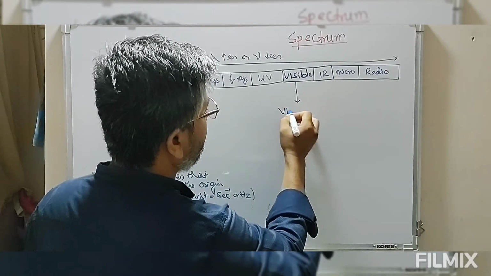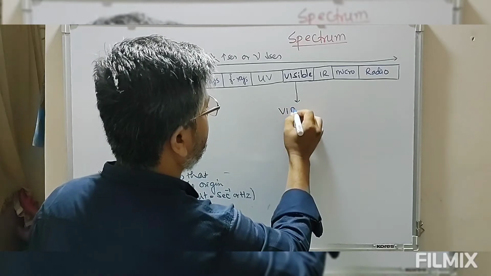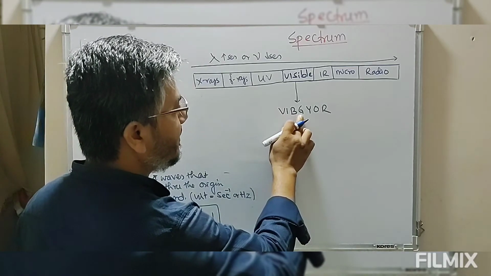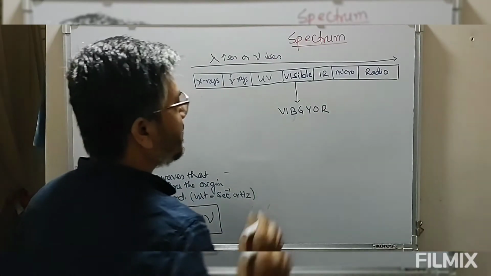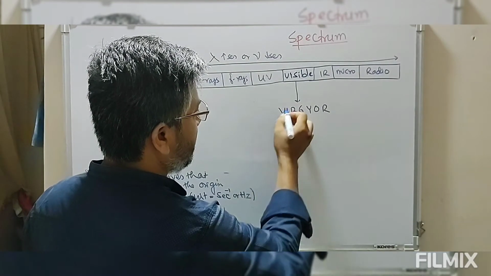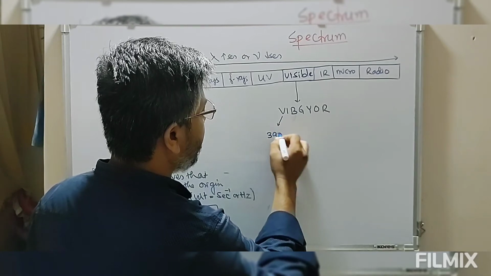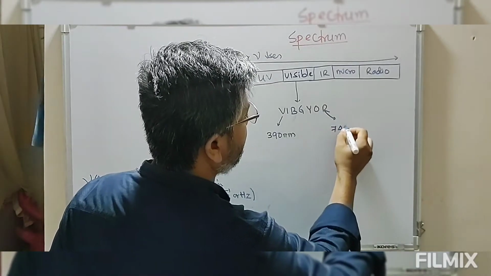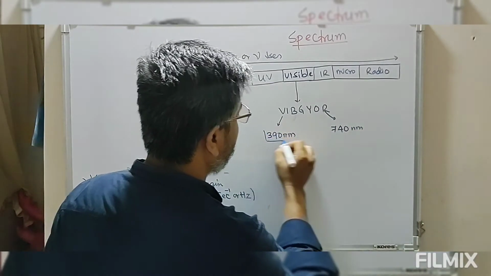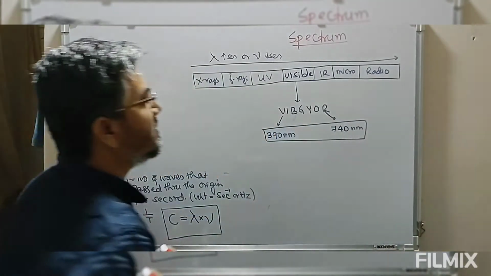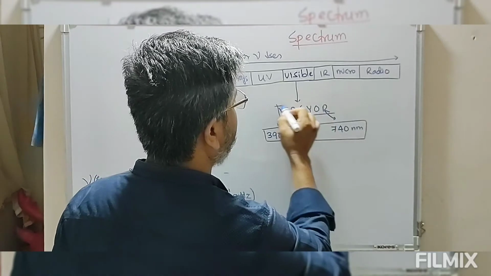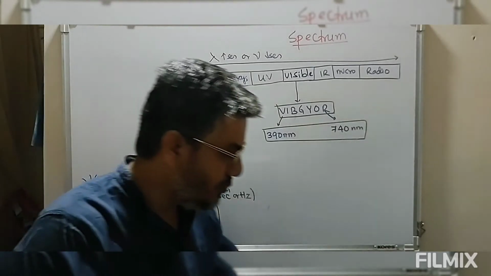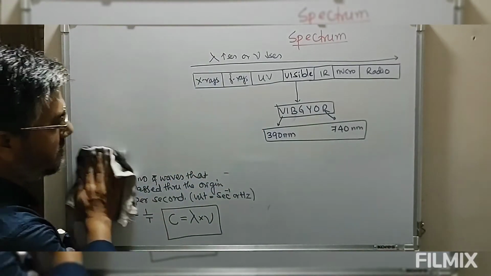Now this visible spectrum, we have looked at as VIBGYOR, 7 colors: violet, indigo, blue, green, yellow, orange, red. This range starts from 390 nanometer to around 740 nanometer. This is the range for the visible spectrum, which consists of these 7 colors. So this is what we call a spectrum. This is a brief discussion about electromagnetic radiation.